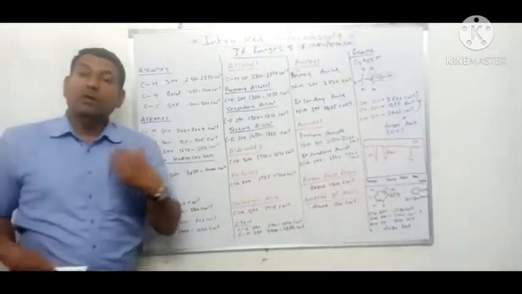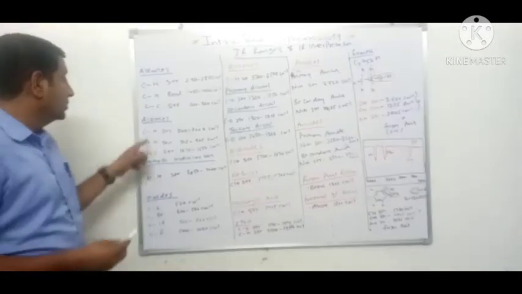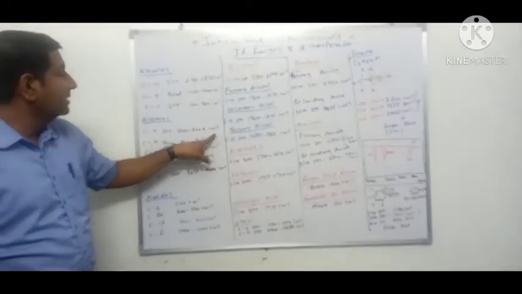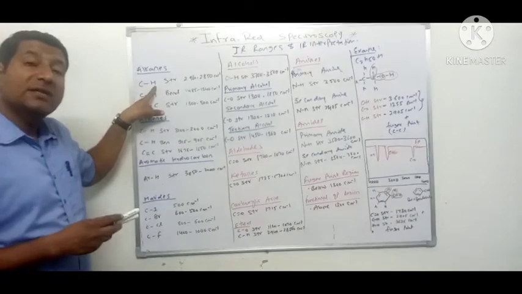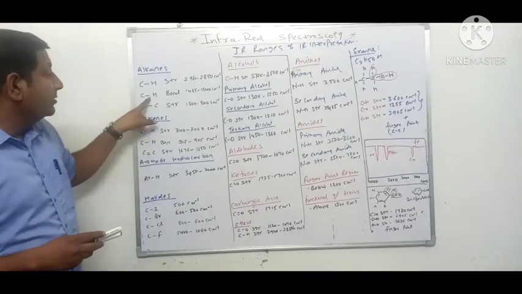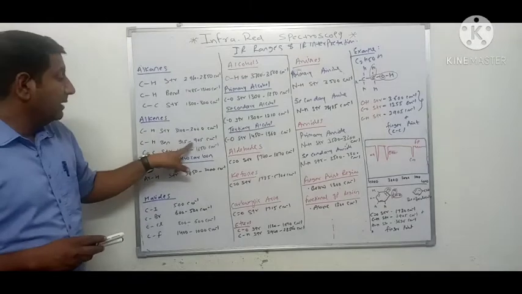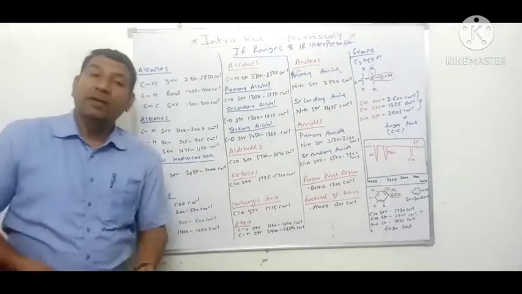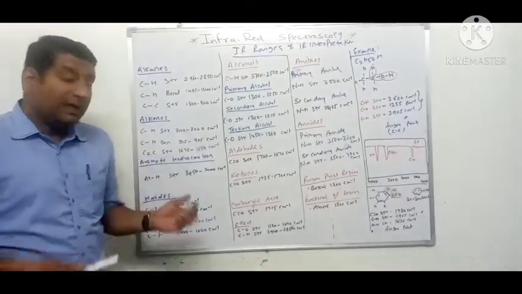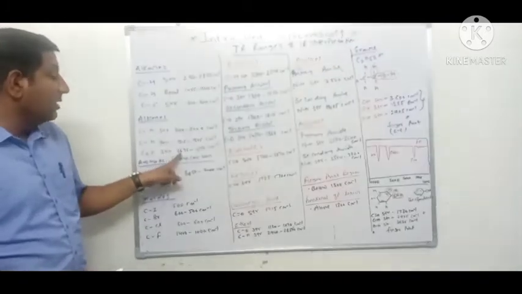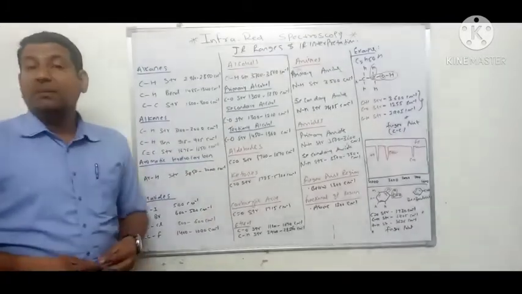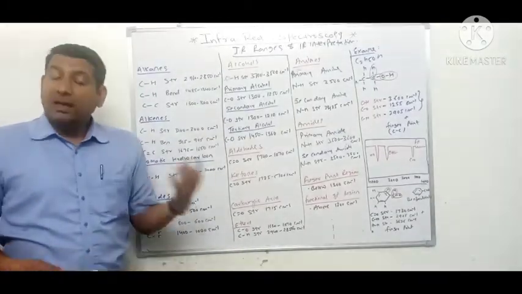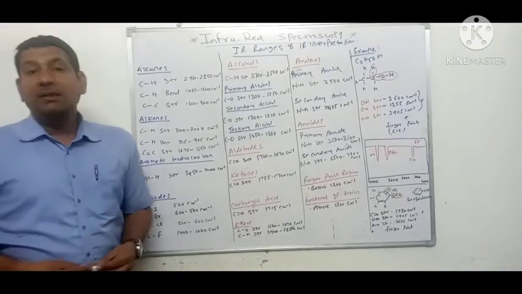When we go to unsaturated hydrocarbons, that is alkenes, carbon hydrogen stretching vibrations are 3100 to 3000 centimeter inverse. So it is different from carbon hydrogen stretching in alkanes. Similarly, carbon hydrogen bending in alkenes is 915 to 905 centimeter inverse, which is different from that in alkanes. Similarly, in alkene, carbon carbon stretching is 1675 to 1650 centimeter inverse. So in alkane and alkene, we find carbon hydrogen stretching, carbon hydrogen bending and carbon carbon stretching vibrations.